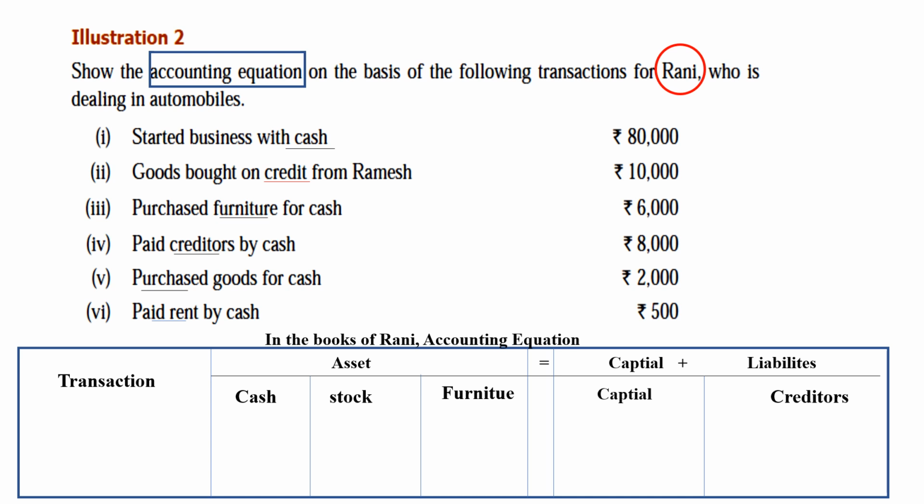Okay, started business. Just remember that each transaction has a twofold effect. That means in two places you have to record it. So first you have to write: started business with cash.